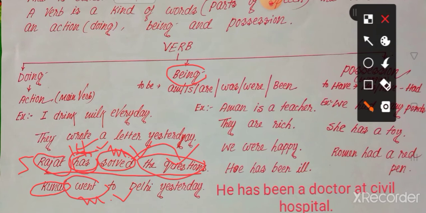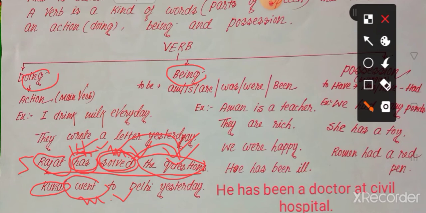I just said something about the doing verb: where we get the action verb, there we get the object, but sometimes the object is hidden. But if the verb does not show any action, there we cannot get any object.